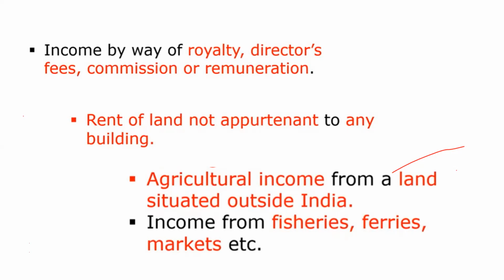So whatever income you are going to get, that is coming under income from other sources. To give an example, think that there is one temple. Near the temple, you have a piece of land, or near a market, you have a piece of land, and on an annual basis, there is some fair going on.